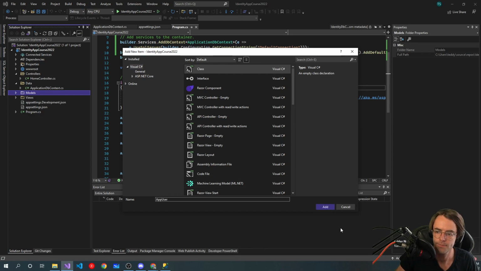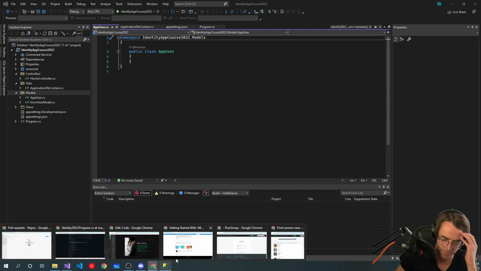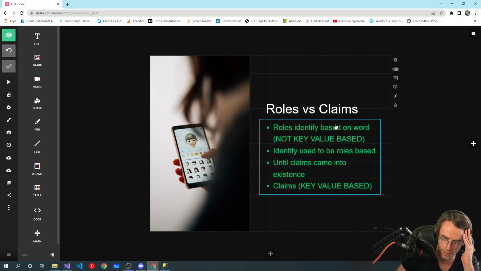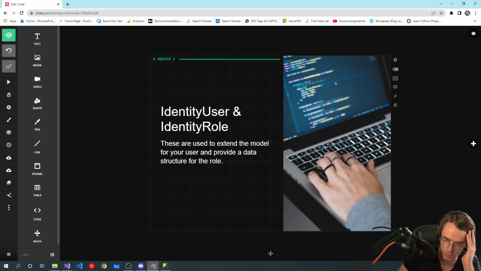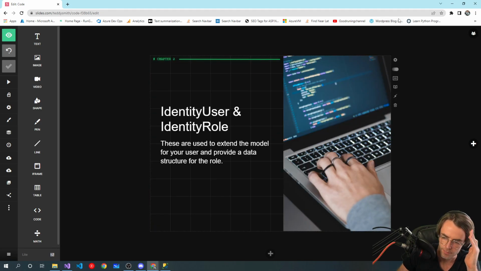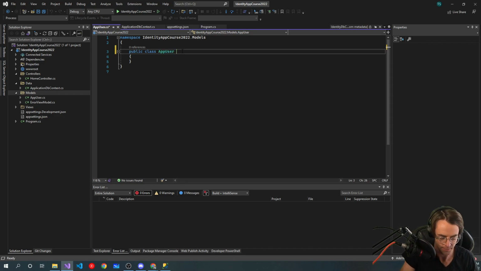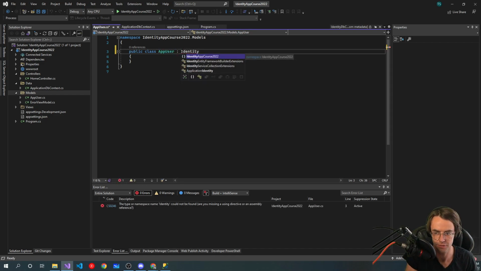App user. Okay, so this is a very, very important point. So we're going to go here, and we can talk about roles here in a little bit. Roles, claims. So identity user and identity role. So remember when I was talking about how identity creates good database design? Well, this is exactly that, and like I said, pay very, very